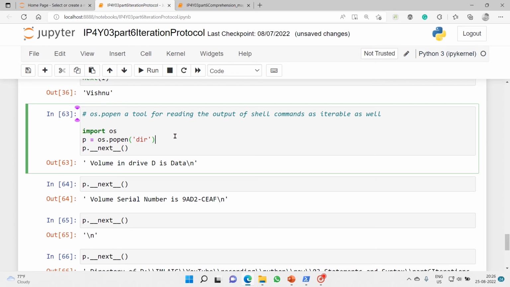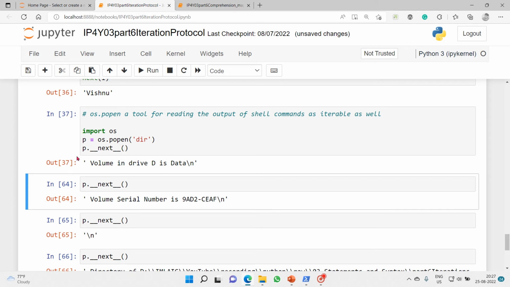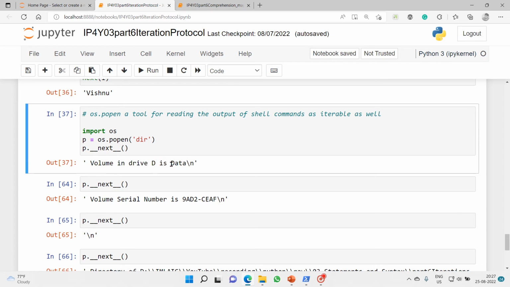os.popen. It is a tool for reading the output of shell commands as iterable as well. So I will import os. It is one of the modules, and from that os I will import a method called popen, and use it with dir. With this example we can get the volume in the drive. D is data. Of course, this is the name of my D drive.